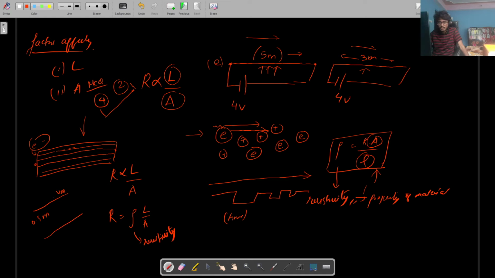segment of the same copper wire which is 1 meter thick and 8 meter long, the resistance always balances it. So if you have two wires of the same material, copper, taken from the same material, and the thickness is different and the length is different, but the material is the same, its resistivity will always remain the same. Resistivity will always remain constant for the same material. It will only change if there is a change in the material.